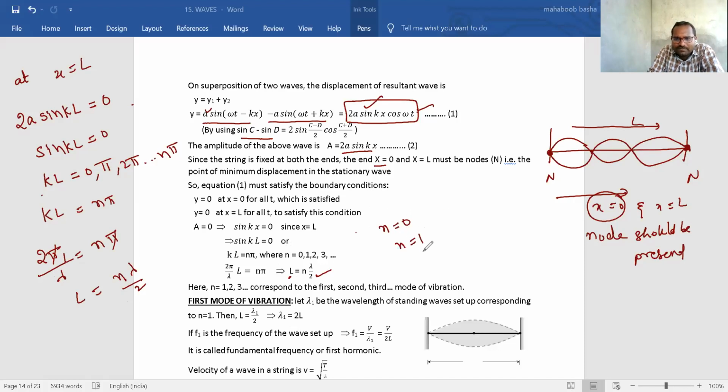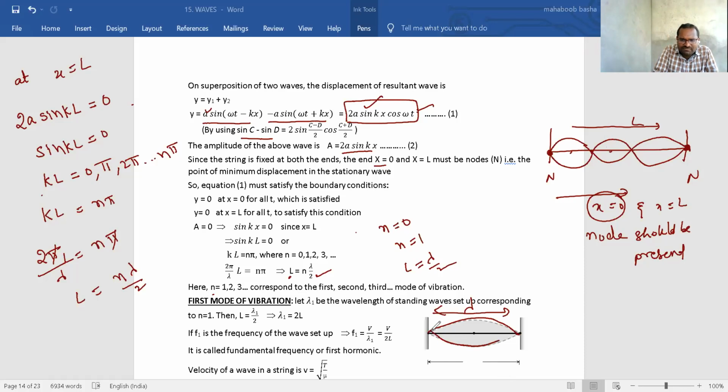n is equal to 1 you keep, L value what, Nana? Lambda by 2. Are you getting? Means now n is equal to 1, 2, 3 correspond to first, second and third mode of vibration, we call that. Now see, for example, how many segments are forming depends upon the length of the string, Nana. If you consider the length of the string is this much, such that if you pluck at the middle, only one segment has formed.